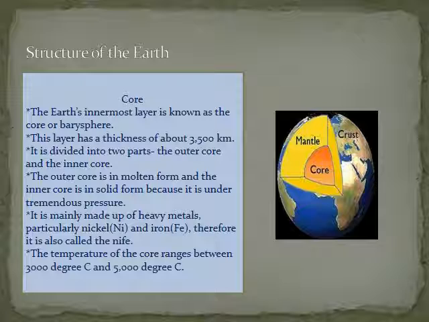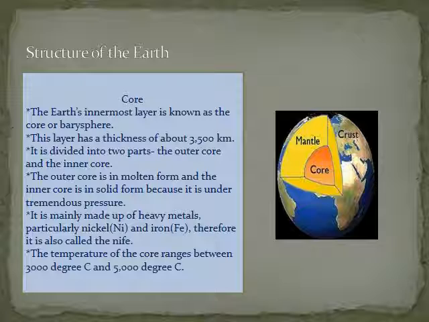Core is the innermost layer of the earth. It lies below mantle and in the center of the earth. It is divided into two parts, the inner core and the outer core. Both the parts of the core are composed of nickel and iron. Therefore, the core is also called the Nife.